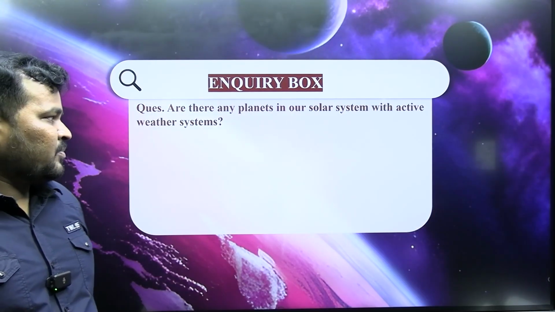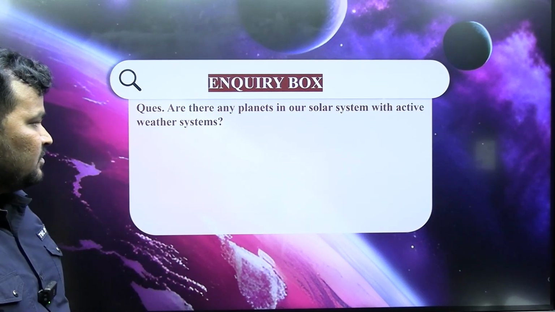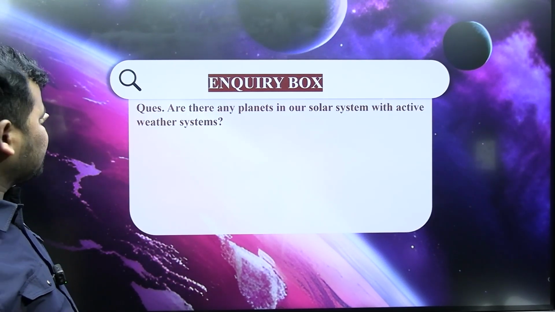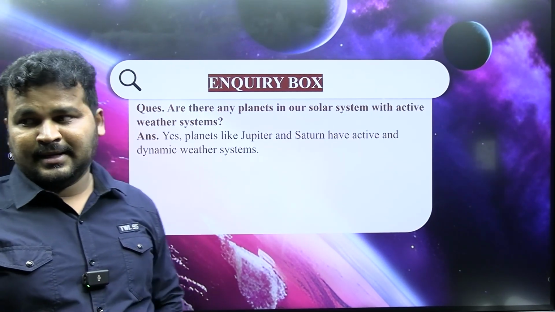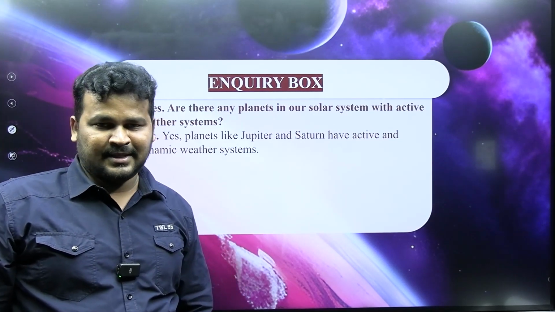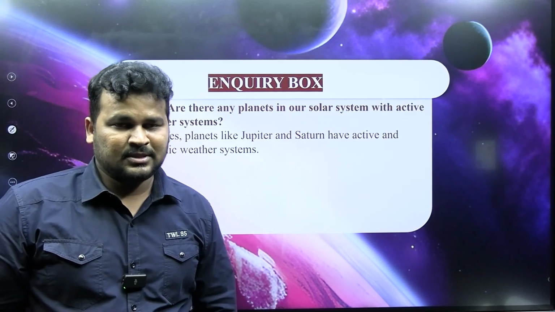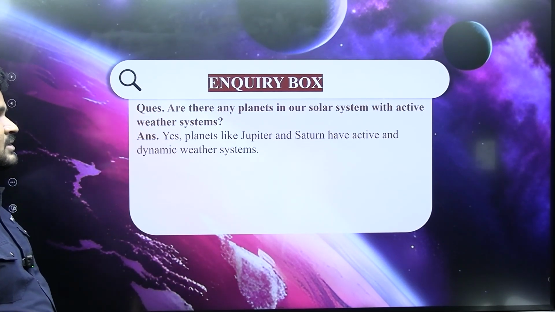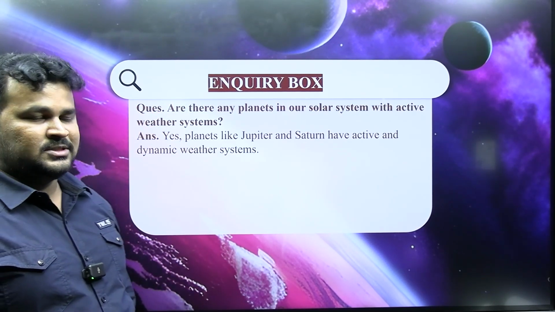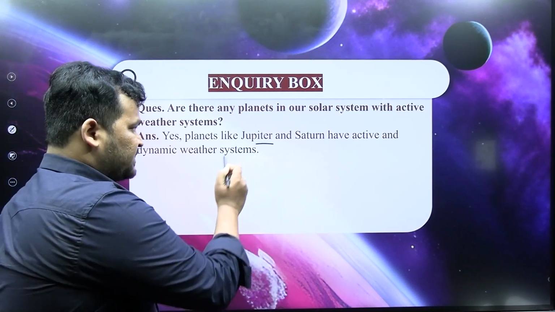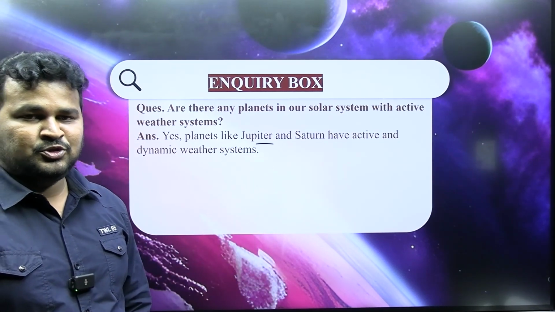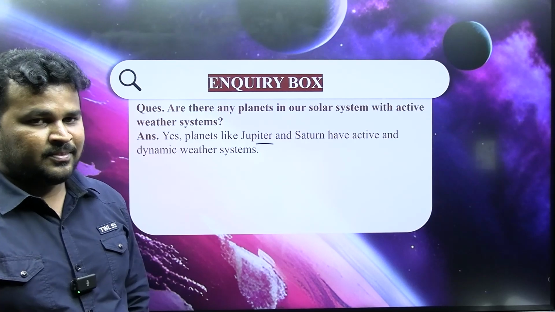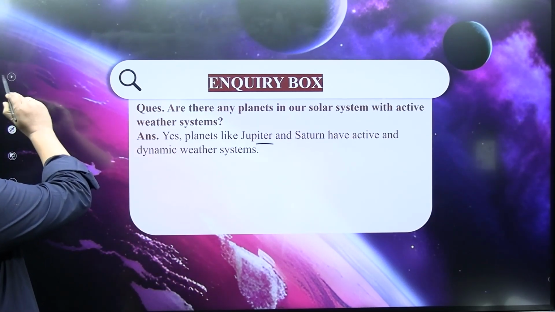Are there any planets in our solar system with active weather systems? Here the answer is yes, exactly. Not only Earth, other planets also have weather systems, like Jupiter and Saturn. Jupiter and Saturn have weather similar to our Earth.